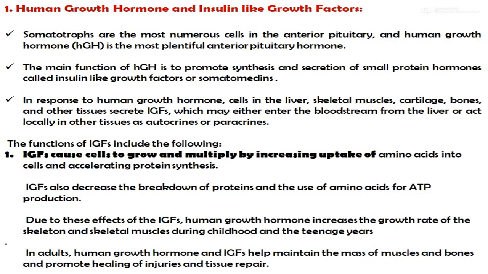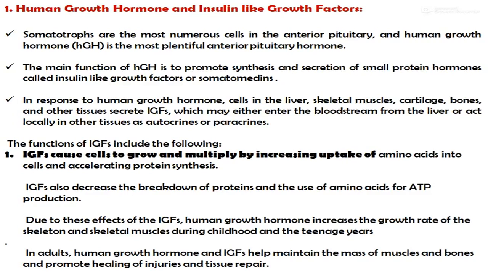Now the first one is the human growth hormone and the insulin-like growth factor. The somatotropes are the most numerous cells in the anterior pituitary, and human growth hormone is the most plentiful anterior pituitary hormone. The main function of human growth hormone is to promote synthesis and secretion of small protein hormones called insulin-like growth factors, or somatomedins.